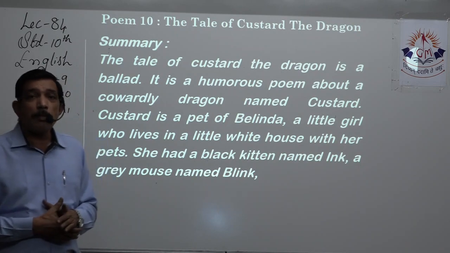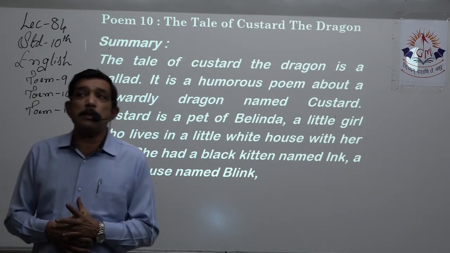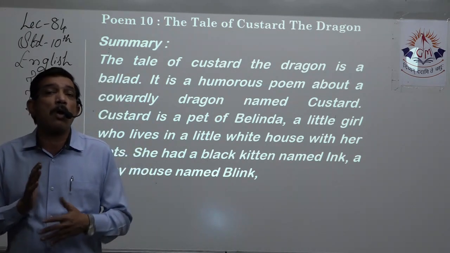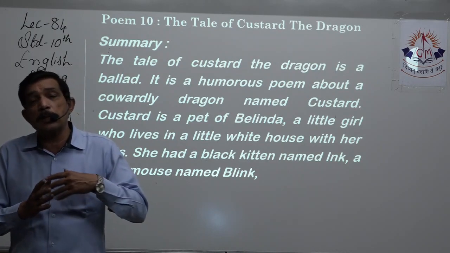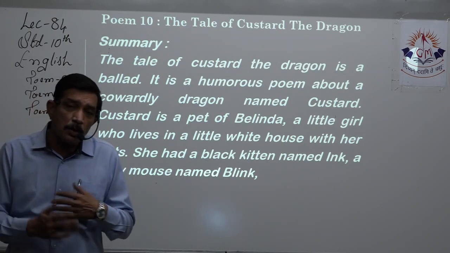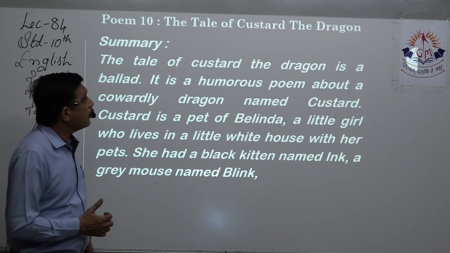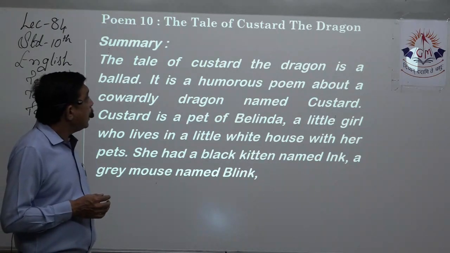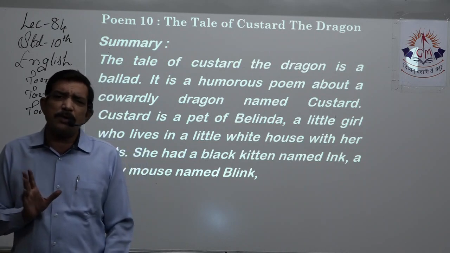Now, what's a ballad? A ballad is lyrical. Yes, it is written in such a way that it can be sung, right? So, a ballad is a song which can be sung also. It is a poem, but it is written in such a way that it forms good lyrics and it can be sung also. So, basically, The Tale of Custard the Dragon, that is the poem, it's a ballad poem. It's a humorous poem. Yes, it's a funny poem. Humorous, which will make you laugh.